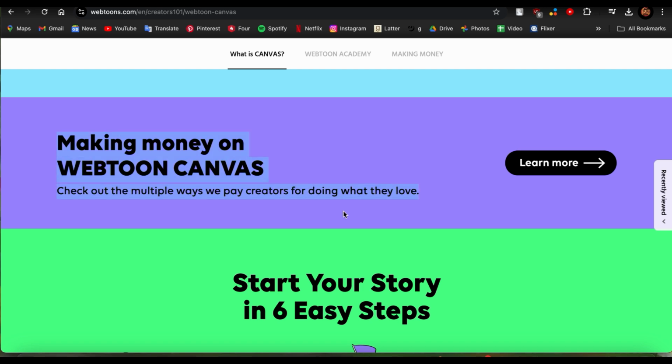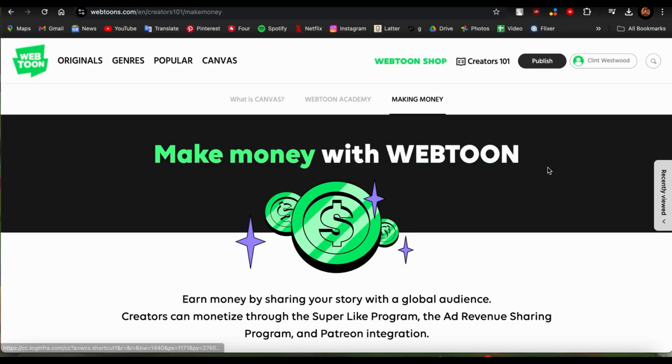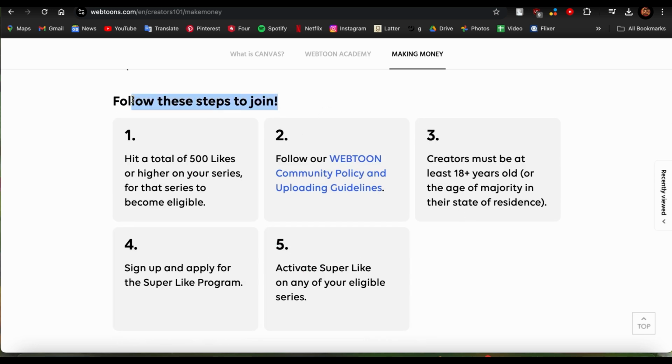You can see this article right here that says Making Money on Webtoon Canvas. Just go ahead and tap on Learn More. So guys, it says right here that you need to hit a total of 500 likes or higher on your series for that series to become eligible. So guys, if someone has a comic and they have gotten more than 500 likes, then they are officially a part of Webtoon's main comic artists. And you should also follow Webtoon's community policy and uploading guidelines.